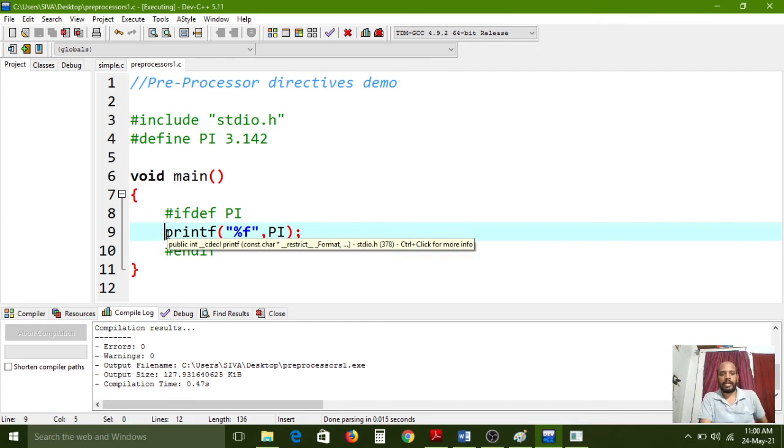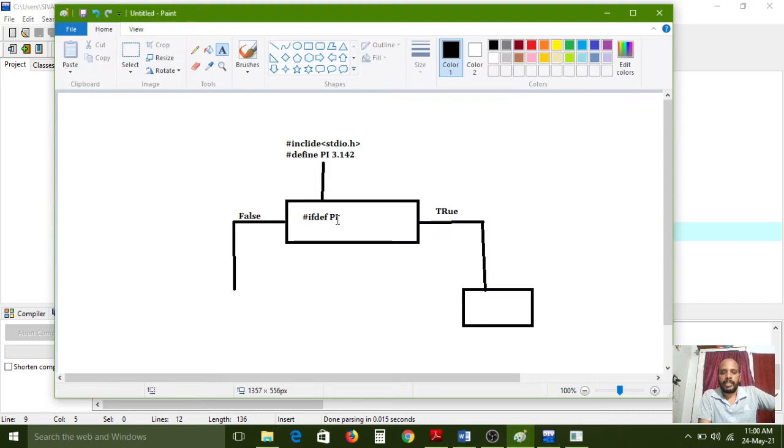Just concentrate on the diagrams. If the condition is true, pi value is there, na? That means 3.142, a positive value it has. So that means it is true. If the pi value is in our existing program, it is true. So then only this block will execute. If the pi value is not there, then immediately the false condition will execute. But in the false state, there are no executable statements. I haven't written anything. Okay, so that's why there is nothing to execute there.